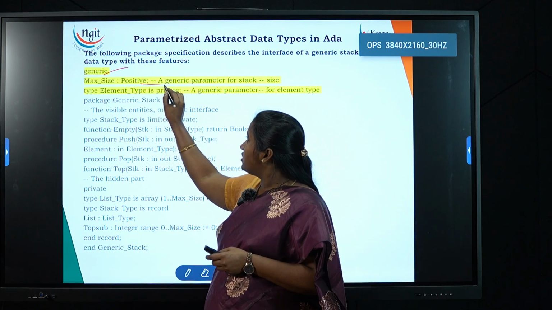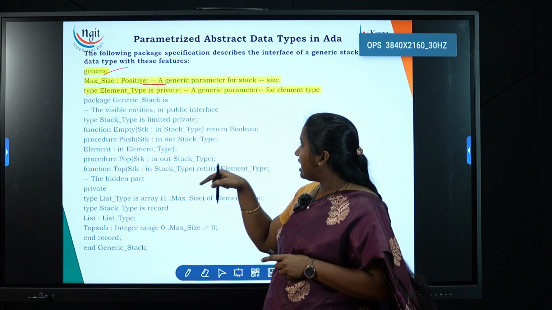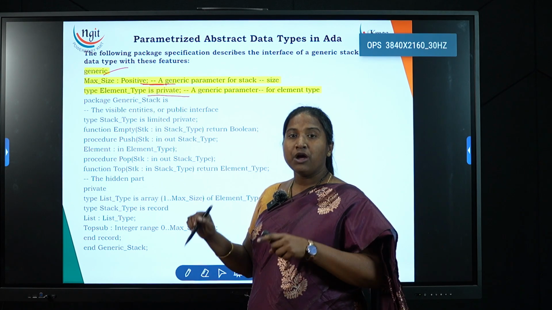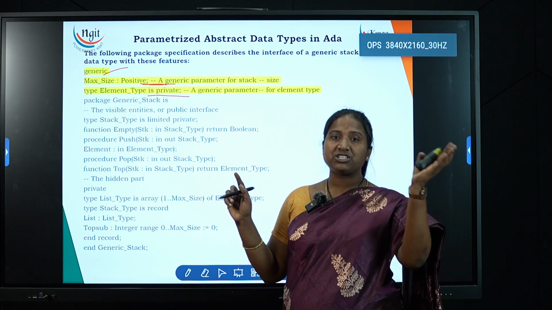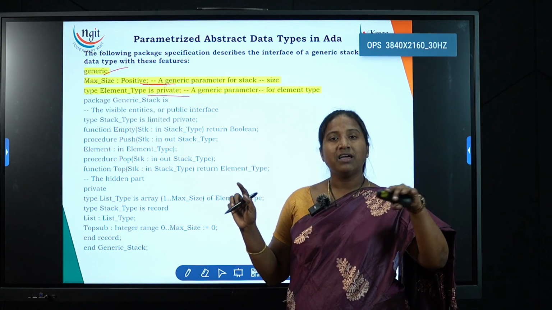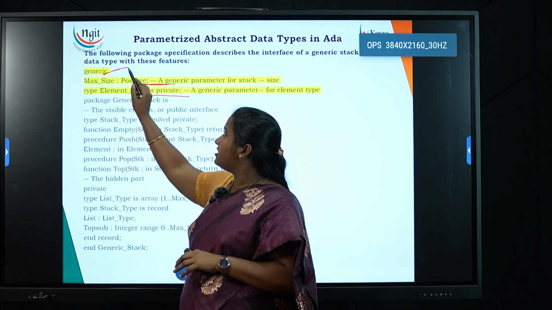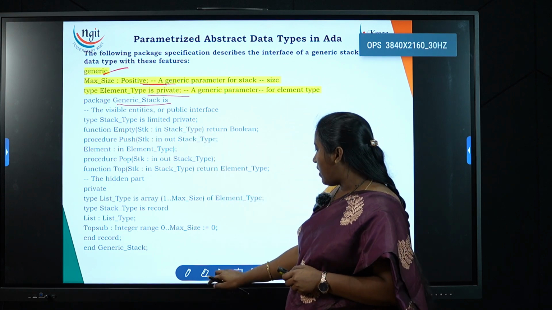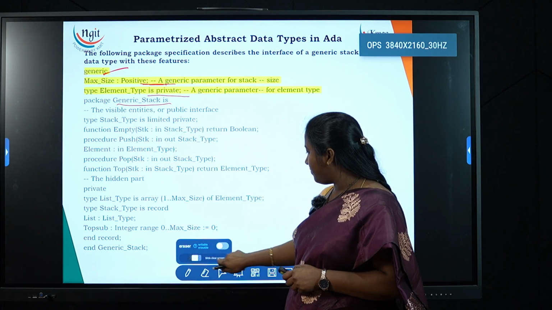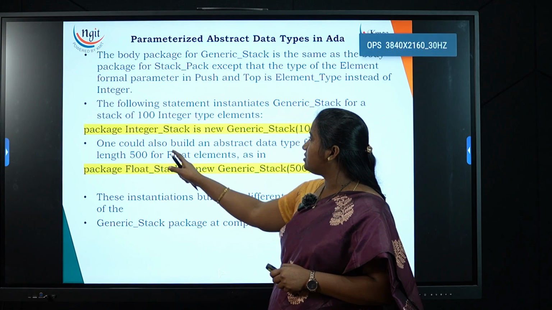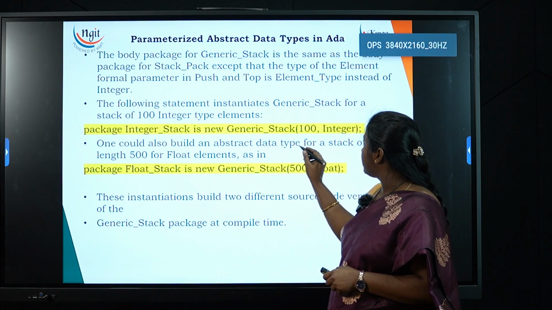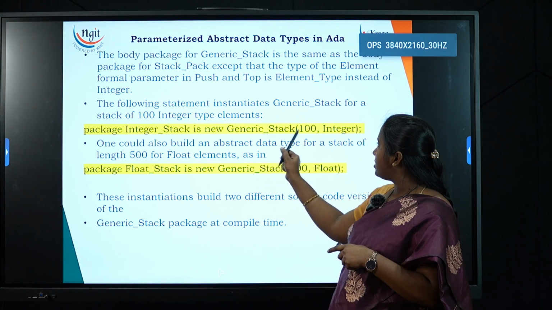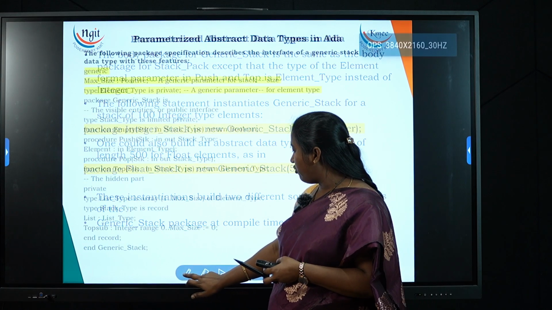That's the reason I did not specify an integer here. That's the reason you did not specify integer here, or any size. But this is the difference between the last program of ADTs using Ada and this one. So here I have taken generic. Now the package generic stack I am using here, so I'll pass the parameter to that. I'll pass the object to that. My object is 100 comma integer. If I wanted to take float, then I can change this word to 100 comma float, right?